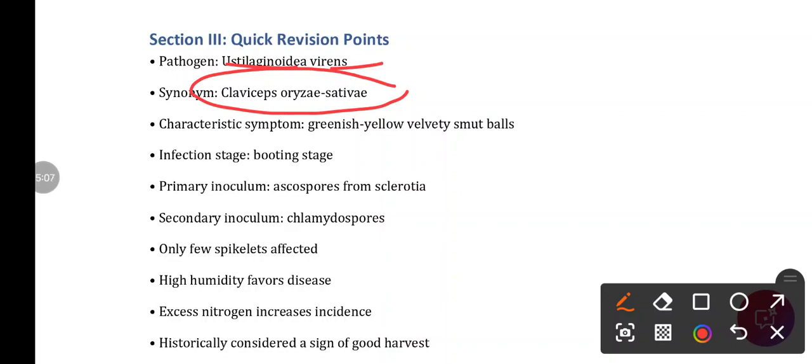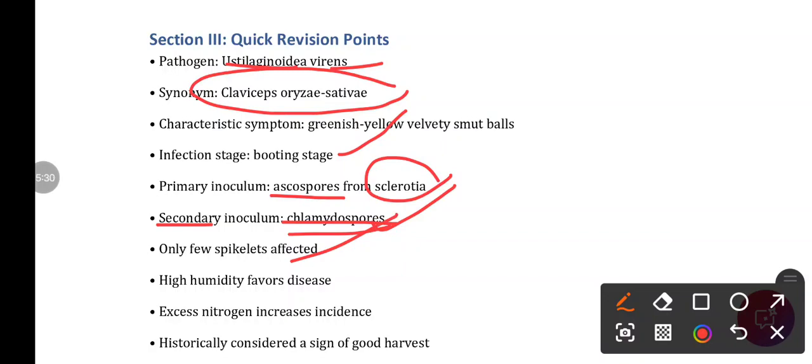Then the infection stage is booting stage to panicle formation. The primary source of inoculum is ascospores released from the sclerotia, and the secondary source of inoculum is chlamydospores present inside the smut balls. Only a few panicles are affected.